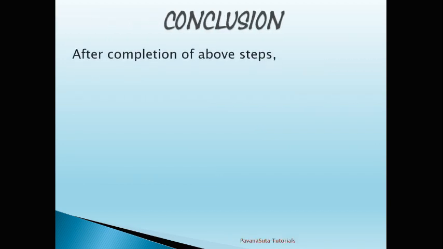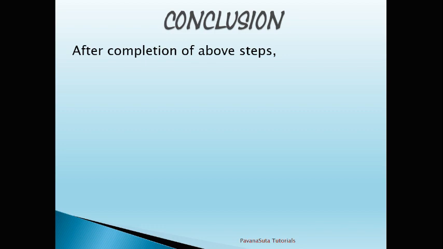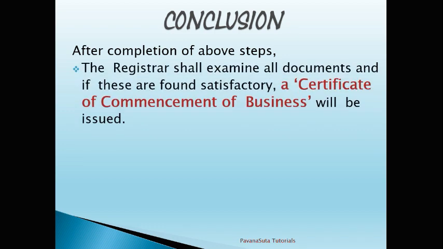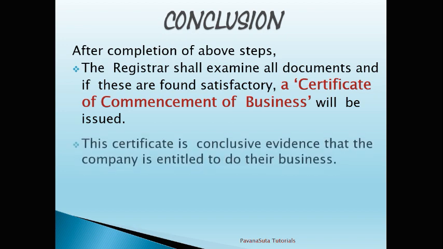So to conclude, after the completion of all the above 4 steps, the Registrar shall examine all the above documents, and if they are found satisfactory, a certificate of commencement of business will be issued. That means once the company gets the certificate, the company can start legally doing business in society.